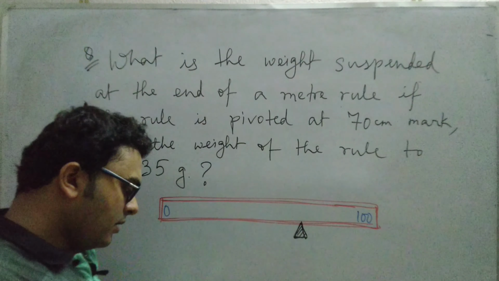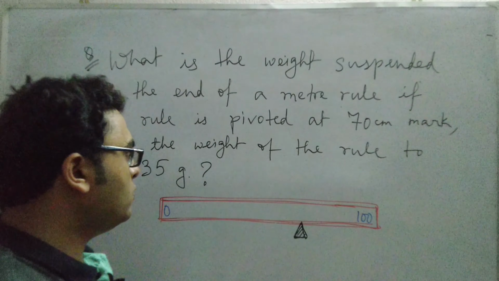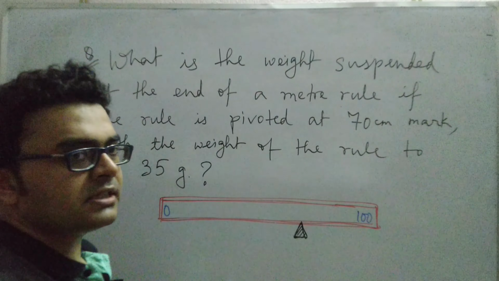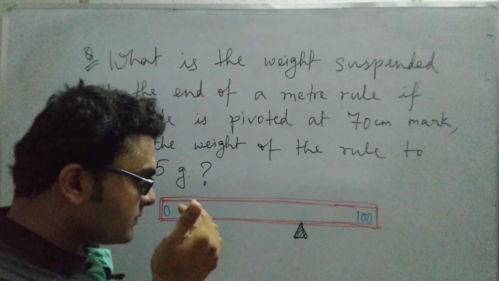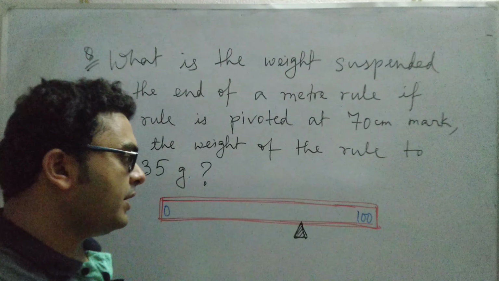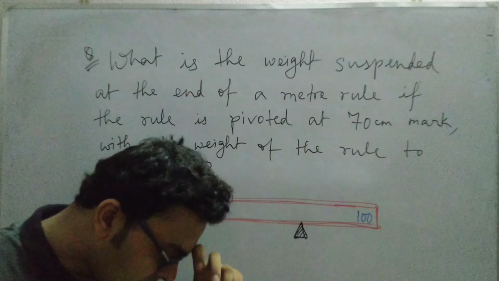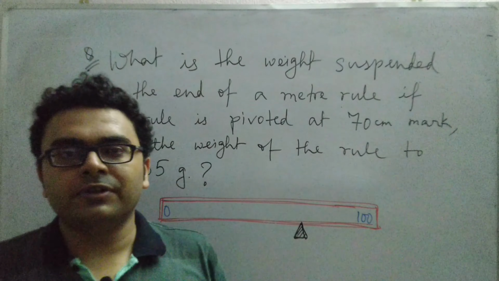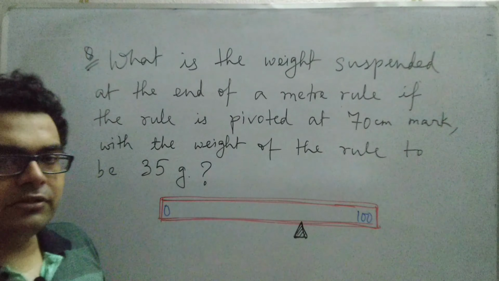Now see, the weight of such a meter rule acts through its center of gravity. So I was just about to discuss the point center of gravity. Let us discuss it through this problem. Now what is center of gravity? Please briefly note it because it is very briefly given in your syllabus.